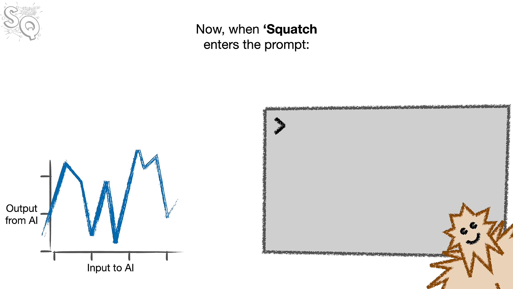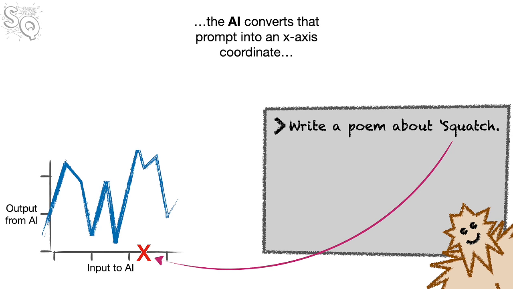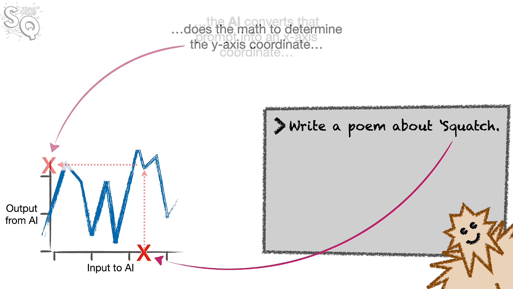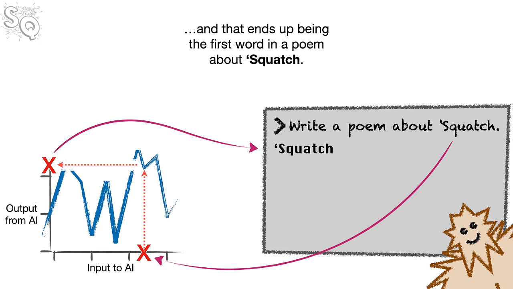Now, when Squatch enters the prompt, write a poem about Squatch. The AI converts the prompt into an x-axis coordinate, does the math to determine the y-axis coordinate, and that ends up being the first word in a poem about Squatch.